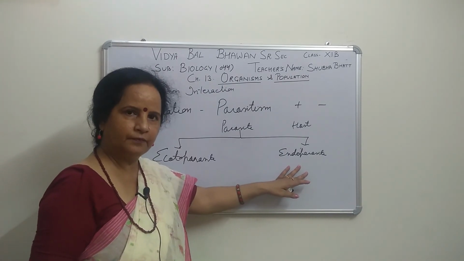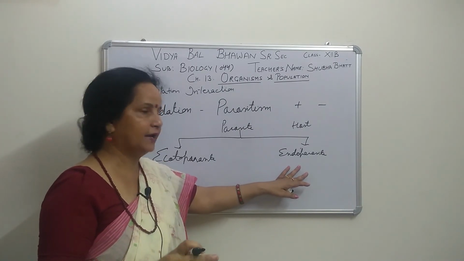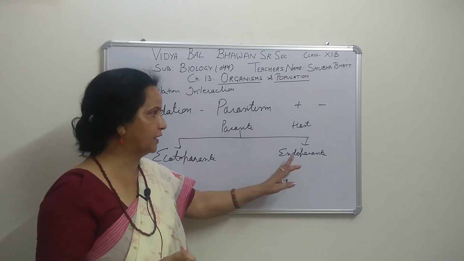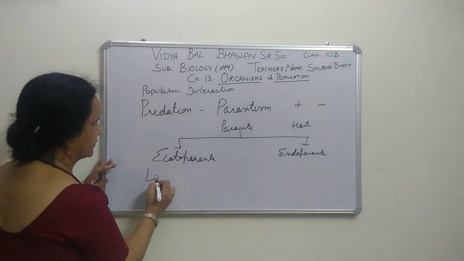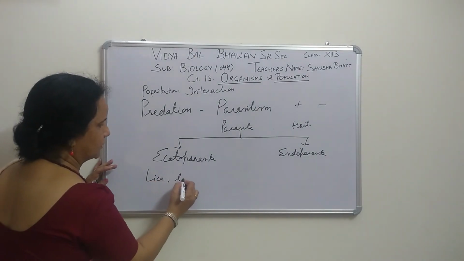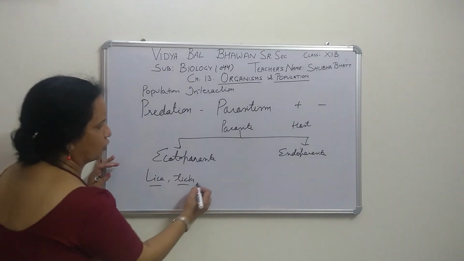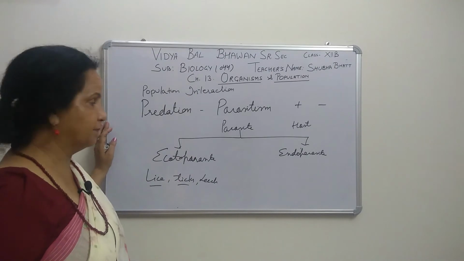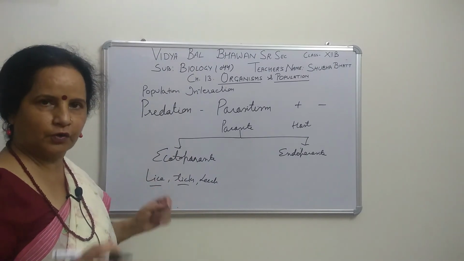You have seen the life cycle. The Plasmodium is a parasite and the human being is a host, right? So that will be internal, an endoparasite. Head lice in human beings, then ticks in animals, these are the ectoparasites. Leech also. Ectoparasites are externally sucking the blood of their host body.